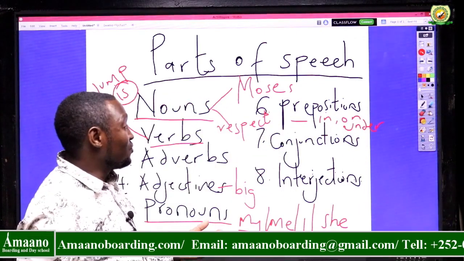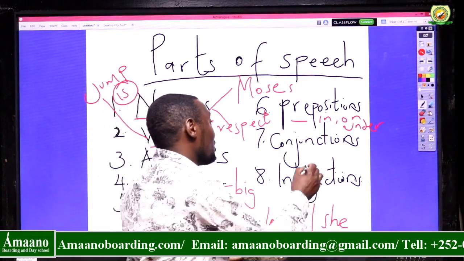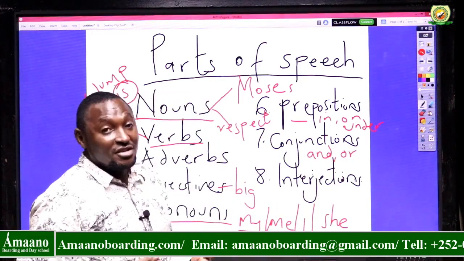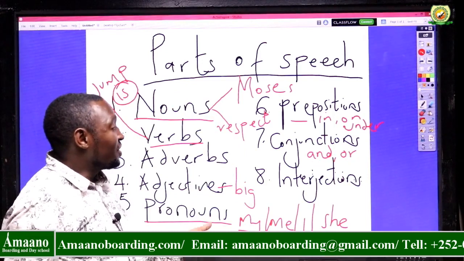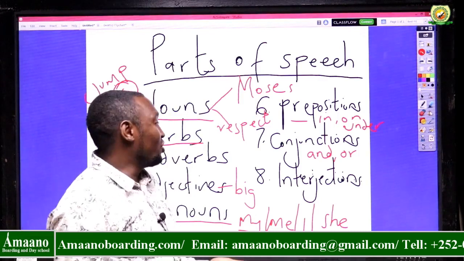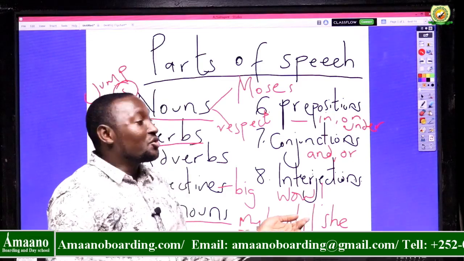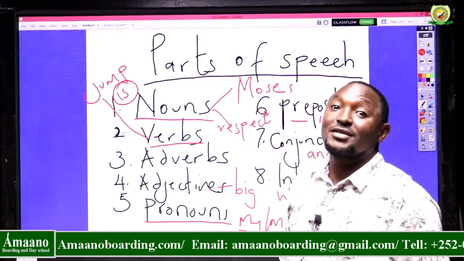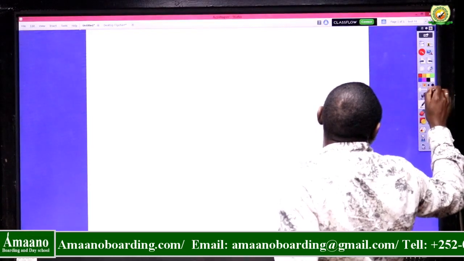Conjunctions are words that are used to join segments or clauses in a sentence to form a long sentence. For example, and, or. Okay, I'm just giving a few examples so that you'll know how to revise in your notes. Interjections are words that are used to show a sudden emotional change. For example, wow. So you see, you use an exclamation mark at the end of interjections, and we also say that interjections are also referred to as exclamations. So very good.